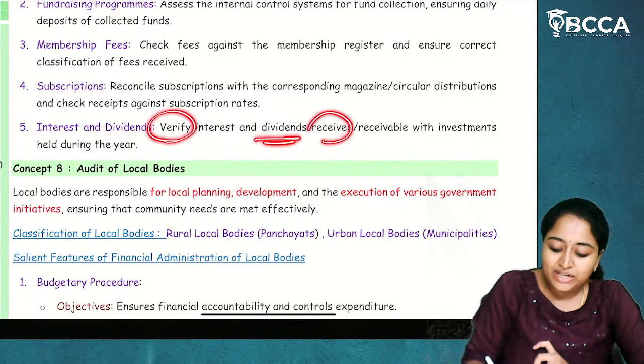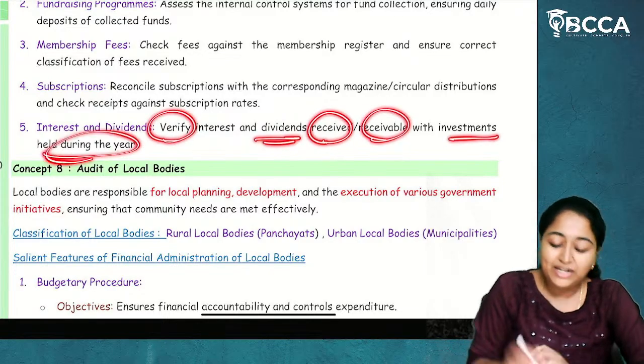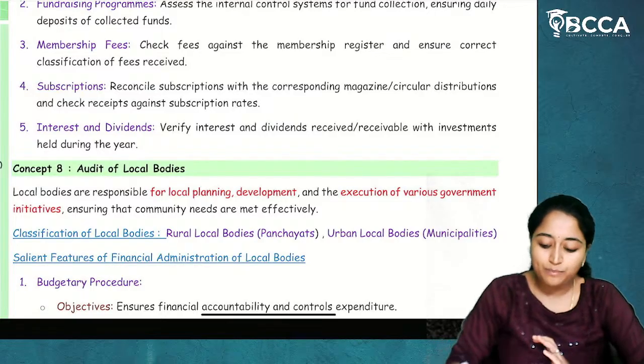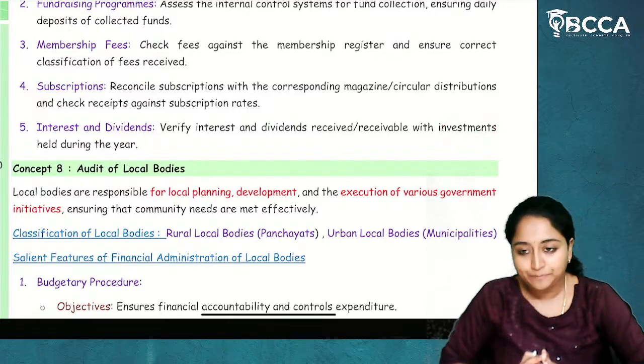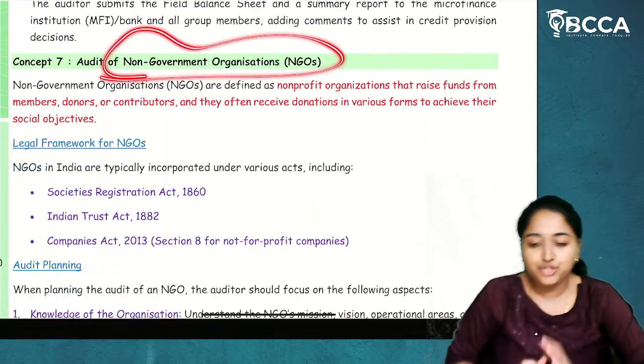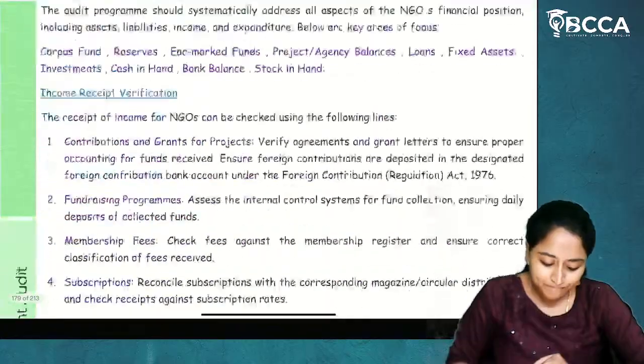Verify interest and dividend receivable with investment held during the year. What interest is received, how dividends are received, and how investments are being made. So regarding all this, the auditor will do the verification of the NGO. I hope it is clear.